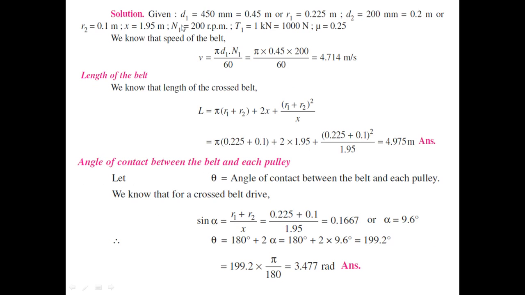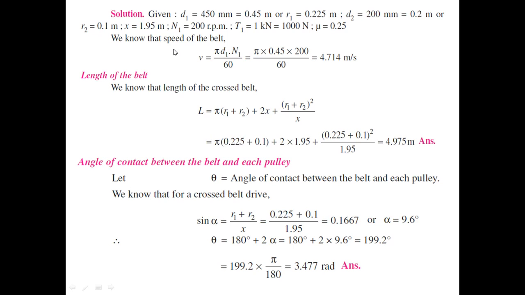So these are the given data. Given d, you can convert it into r, so that we can easily find the length of the belt, although you can find it in terms of d also. It is your convention, whatever you find convenient. So this d1 has been converted. First of all, put all the units in SI form. This is in millimeters, so you should put it in meters. Then R1 will be 0.225 meter, R2 will be 0.1 meter, sorry, R2. X is obviously 1.95 meter, and all are given.